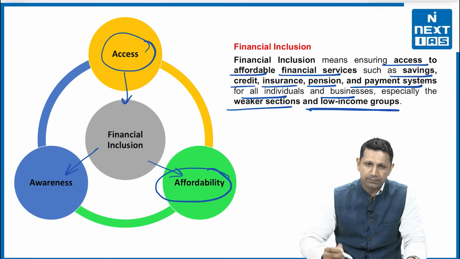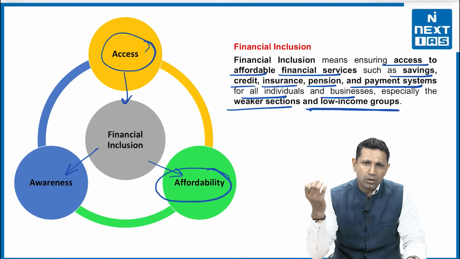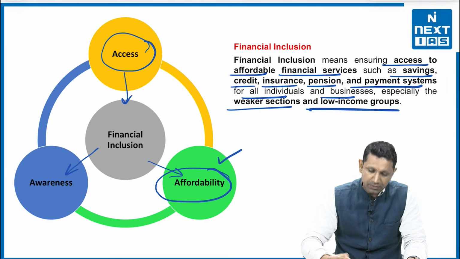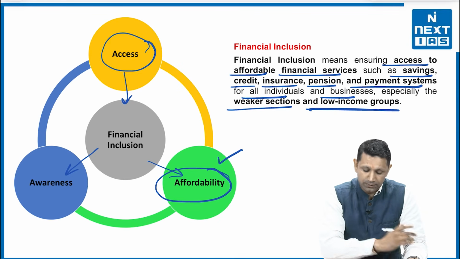Second is affordability. The amount that is being kept in the banks should be affordable. It should not have any extra charges. The loan that a person is taking should not be very, very high. It should have very nominal charges. Then only can affordability be ensured. This provision is also being given in the Pradhan Mantri Jan Dhan Yojana.